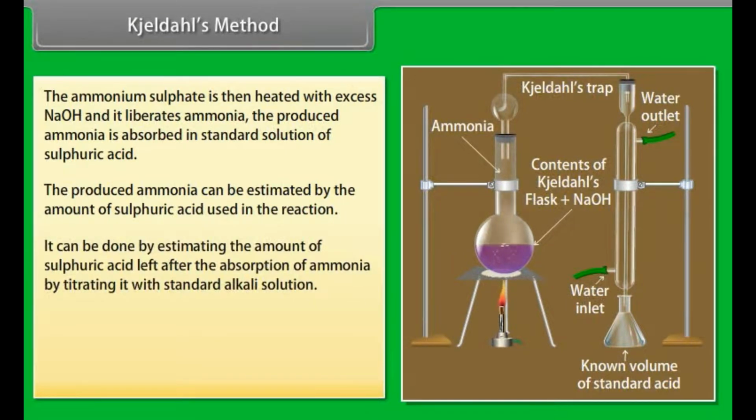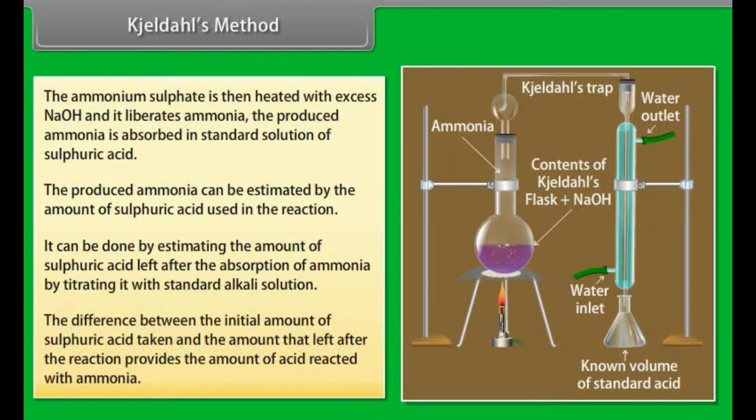It can be done by estimating the amount of sulfuric acid left after the absorption of ammonia by titrating it with standard alkali solution. The difference between the initial amount of sulfuric acid taken and the amount that left after the reaction provides the amount of acid reacted with ammonia.